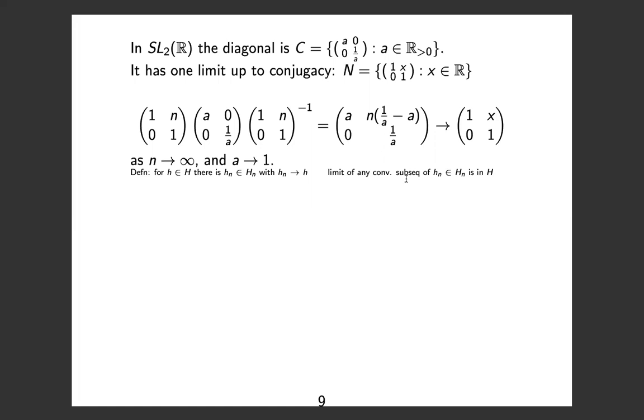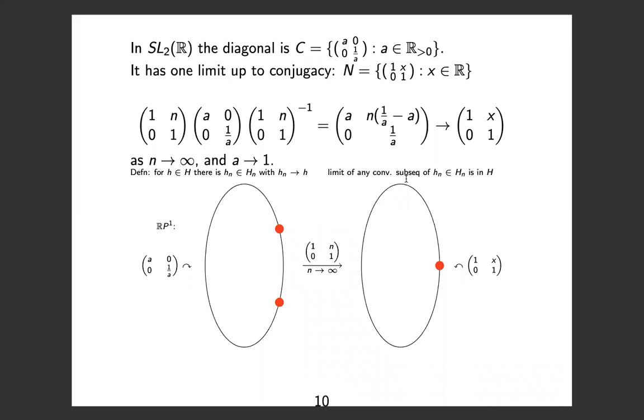Now groups, like men, are best understood by their actions. So we should look at these groups acting on spaces. We're going to look at them acting on RP1. Now, RP1 you can think of as the set of all lines through the origin, and you need to mod out by scaling. So if I let the diagonal group act on RP1, then I would see 2 fixed points, which correspond to the 2 eigenvectors.